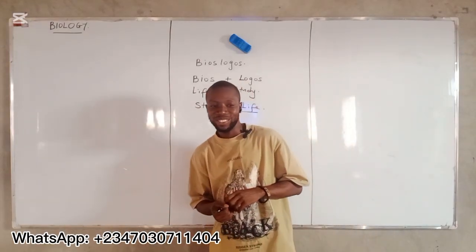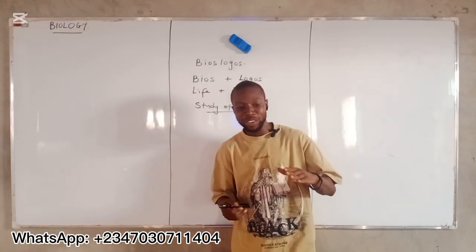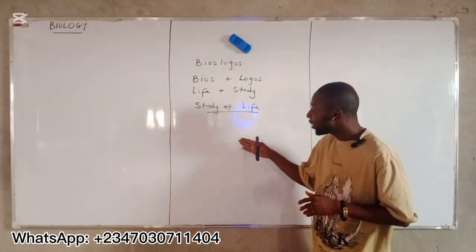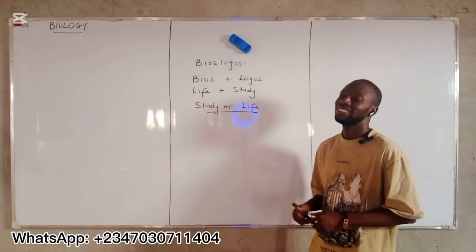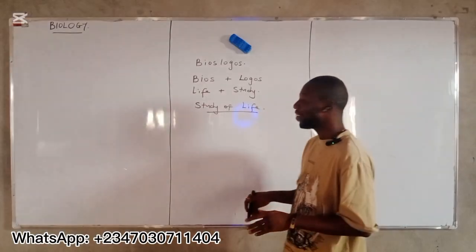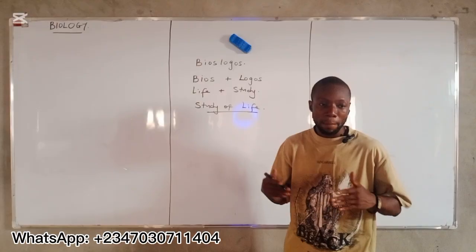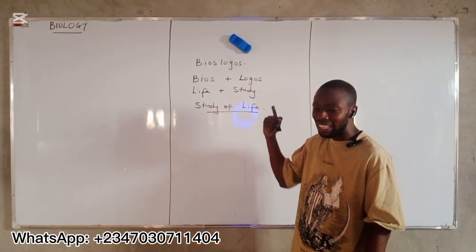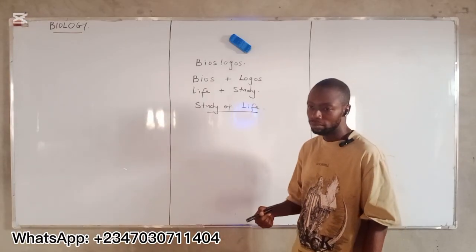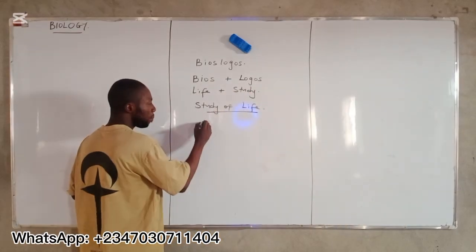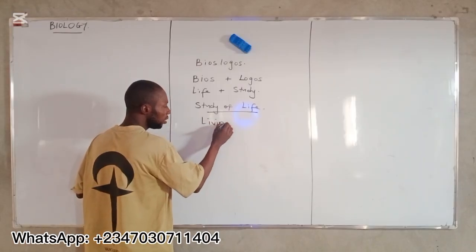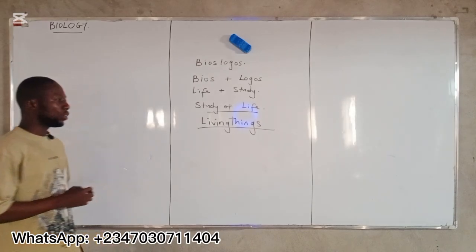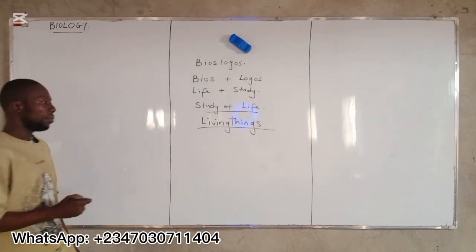You don't know it? Oh, you are surprised. Don't worry, let me tell you. We study life in biology by studying living things. Okay, you are surprised. Okay, don't worry. We study life in biology by studying living things. Why? Because living things are those things that have life in them. Do you understand? We study life in biology by studying living things, because living things are those things that have life in them.